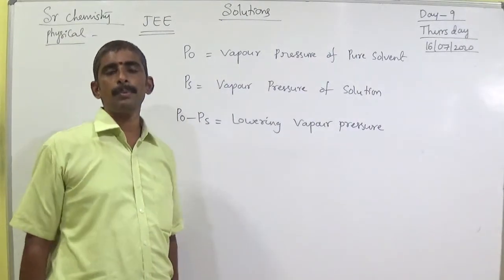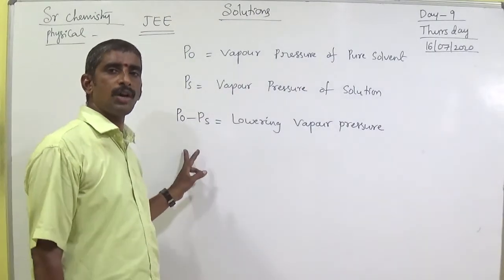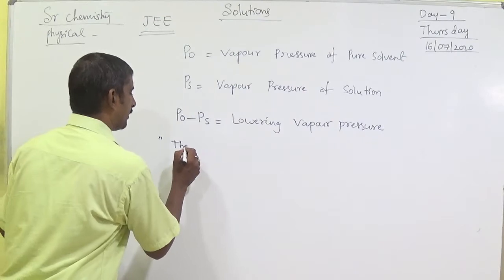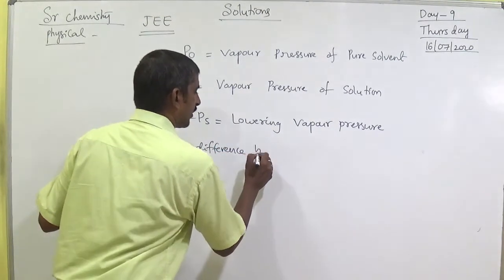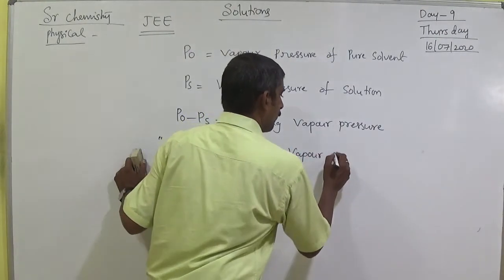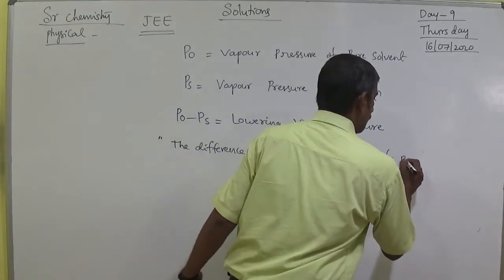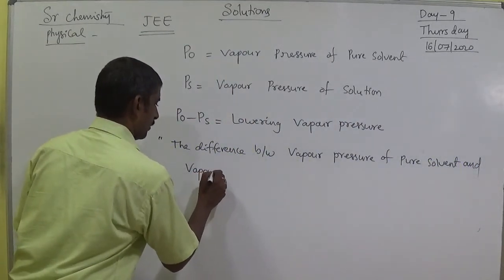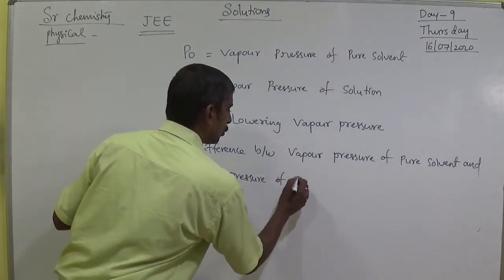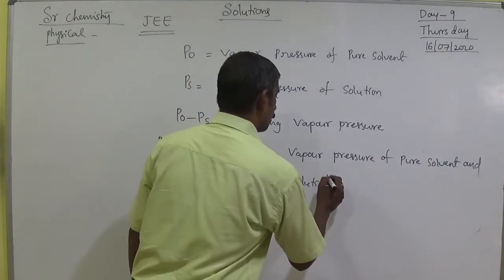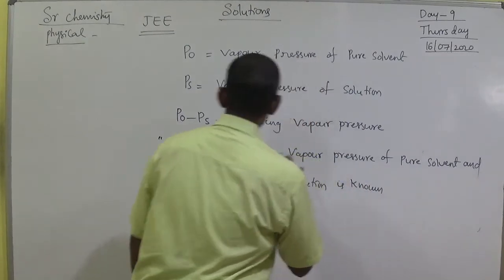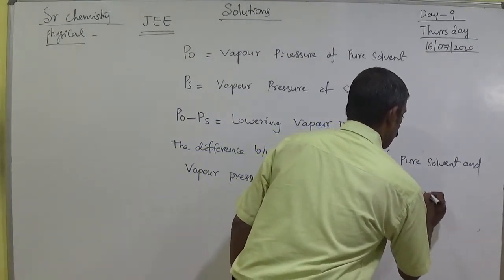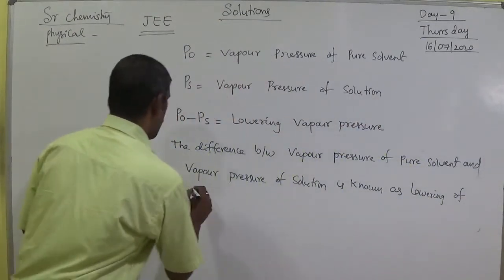So, what do you mean by lowering of vapor pressure? The difference between the vapor pressure of the pure solvent and the vapor pressure of the solution is known as lowering of vapor pressure.